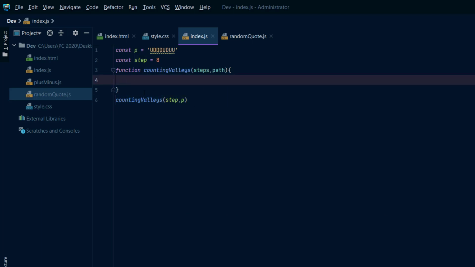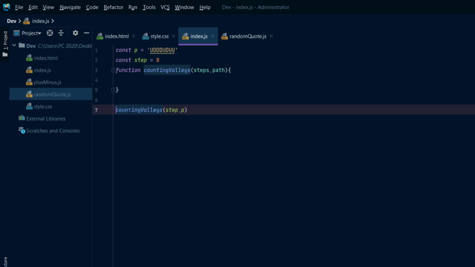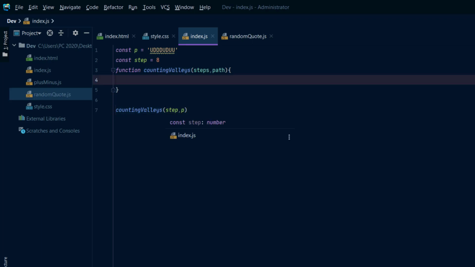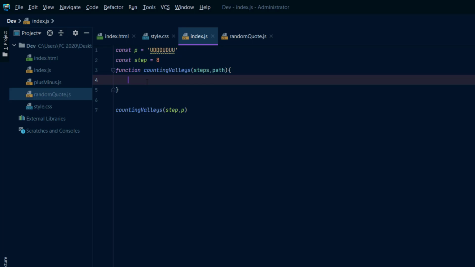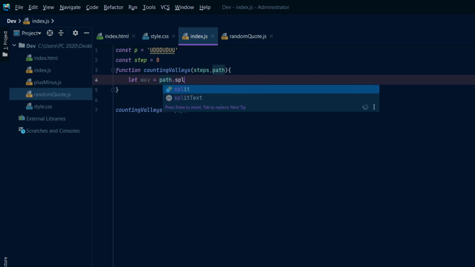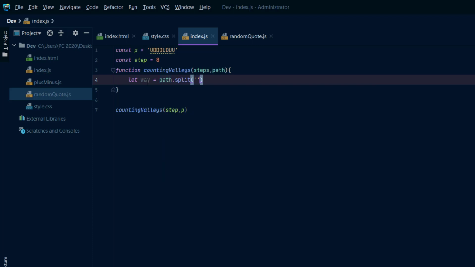From my perspective, the first thing I did was create an array from this string. There are multiple ways to do that. My way is to create a variable, let me call it way so we don't mix things up. It is path.split, where we split it into each character.